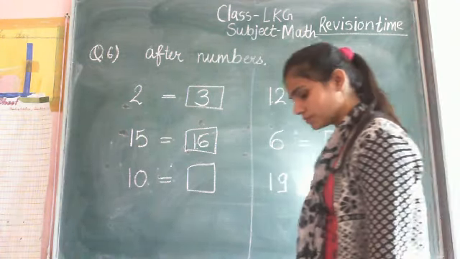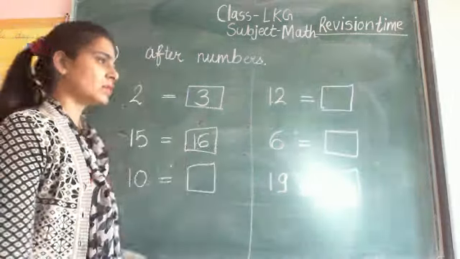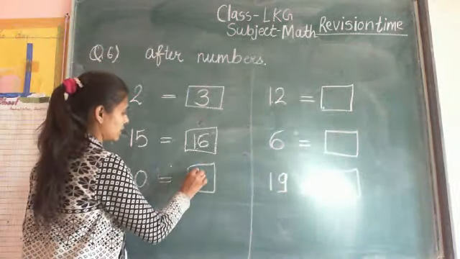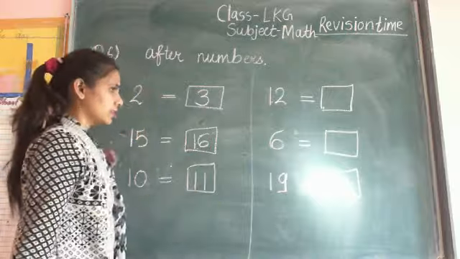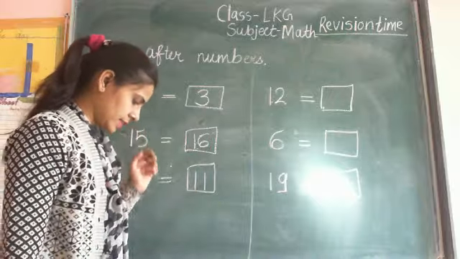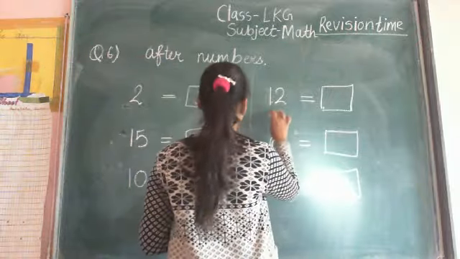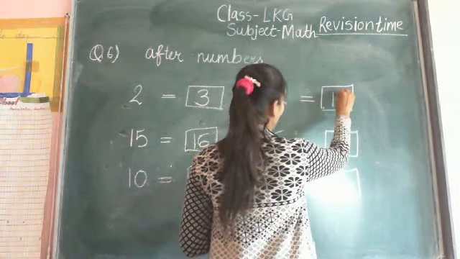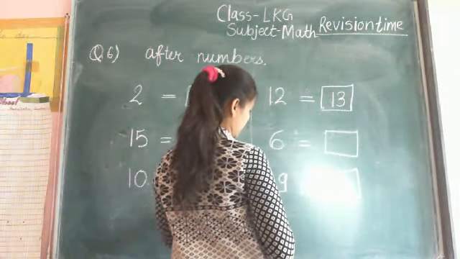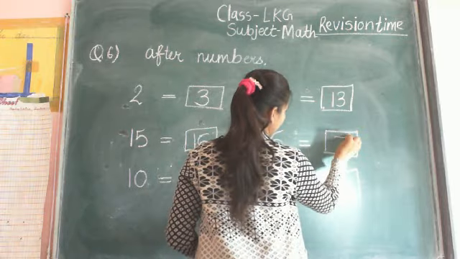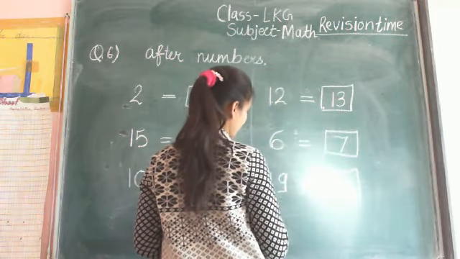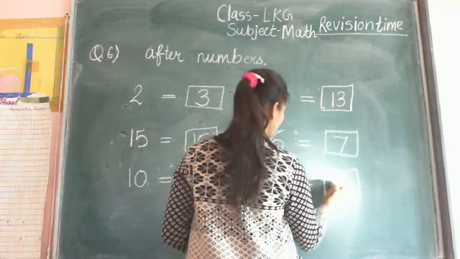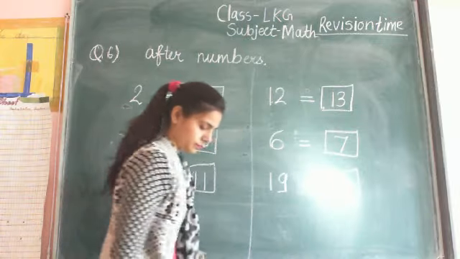Yes, so complete it. What is the after number of number 10? Is 11. Complete and correct your answers. 12. What is the after number of 12? Is 13. After number of 6 is 7. After of 19 is 20.